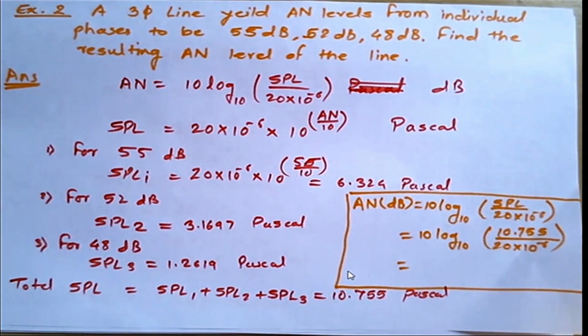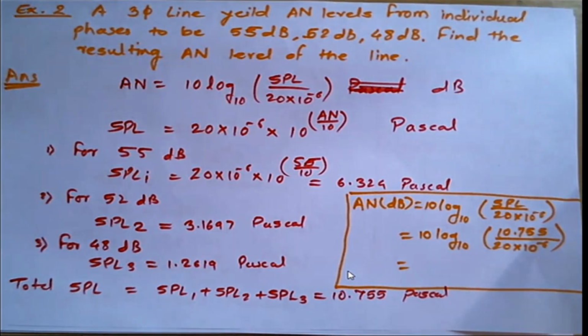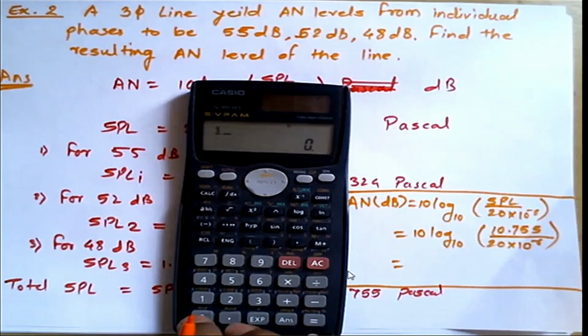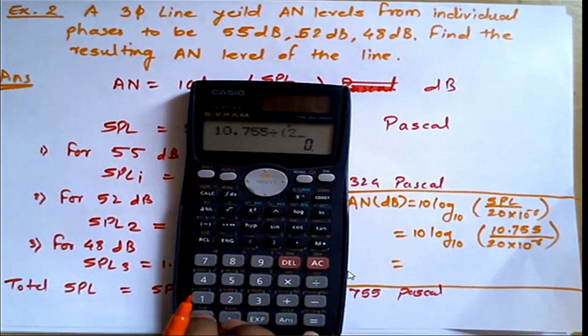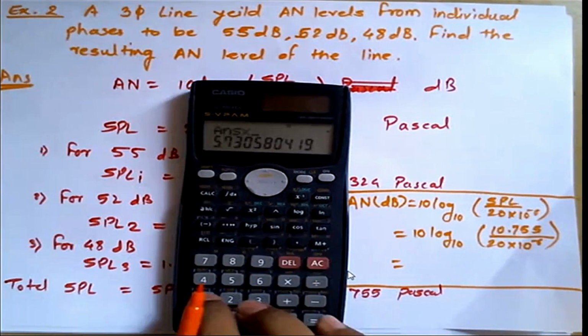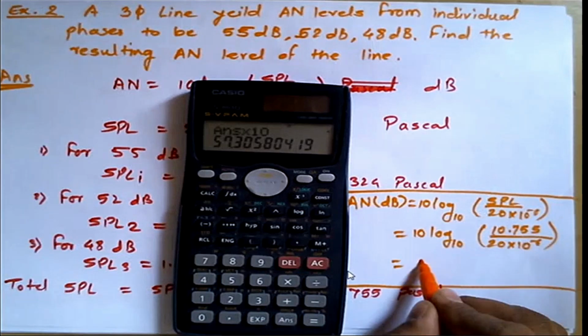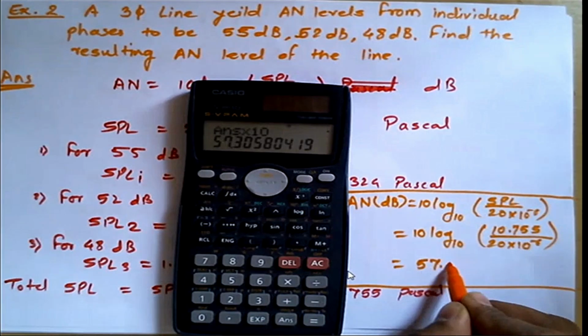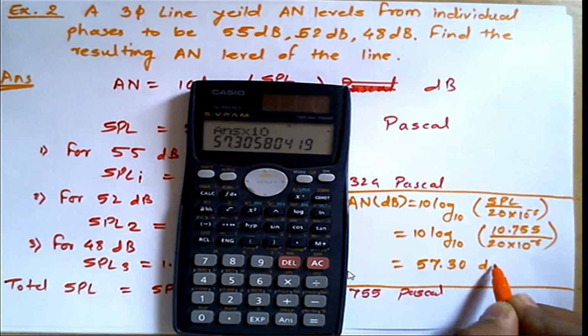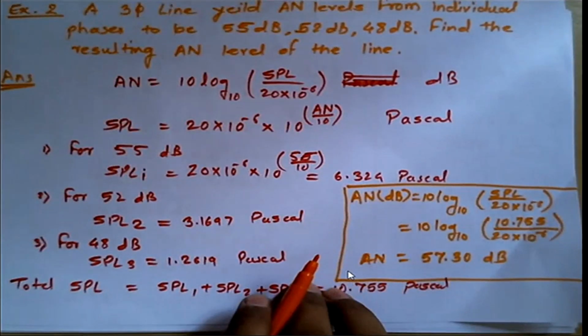What is the value? Very nice, 57.30 in dB. So this is nothing but the resultant audible noise at that point.